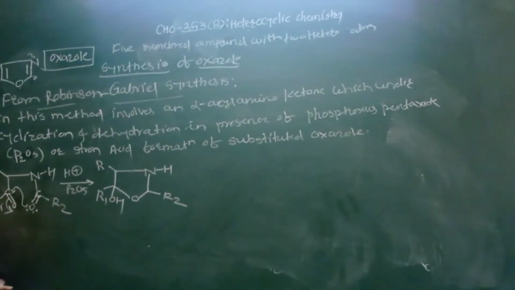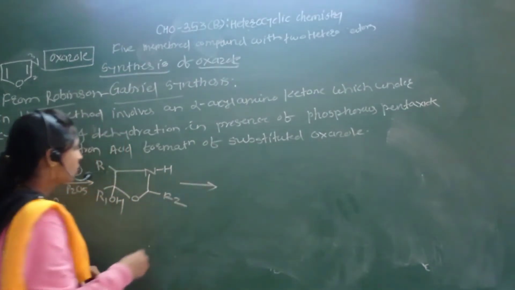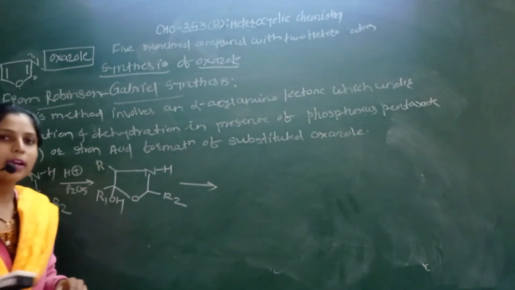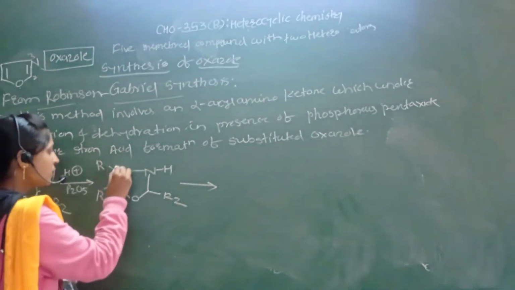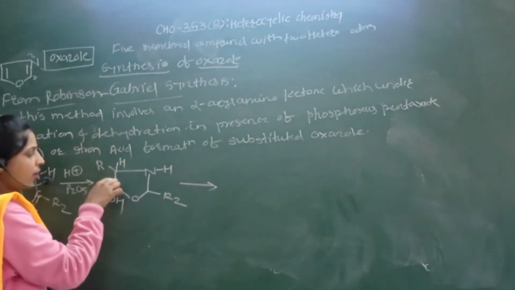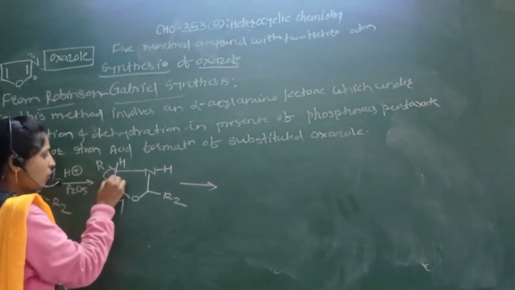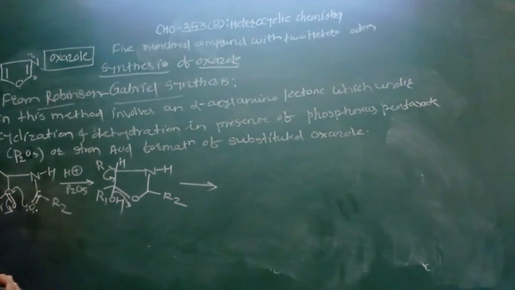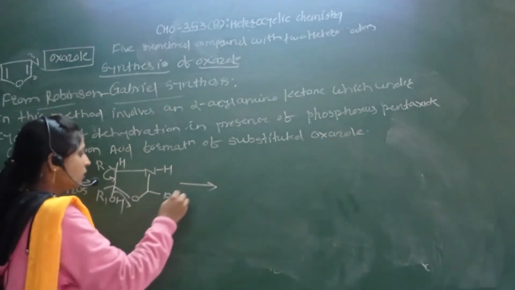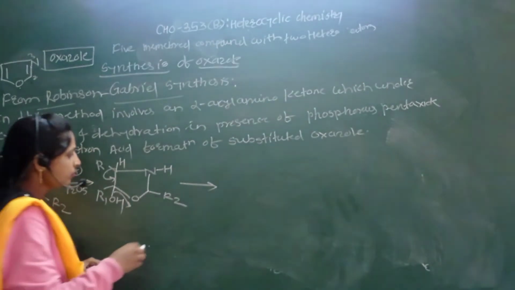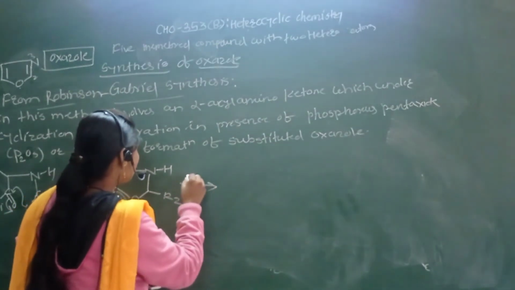In the next step, simply tautomerism takes place. So formation of the carbon-carbon double bond here. Here is the presence of one hydrogen, CHR, and here R. This hydrogen is used for the double bond formation. At that time this water molecule can depart, minus H2O.